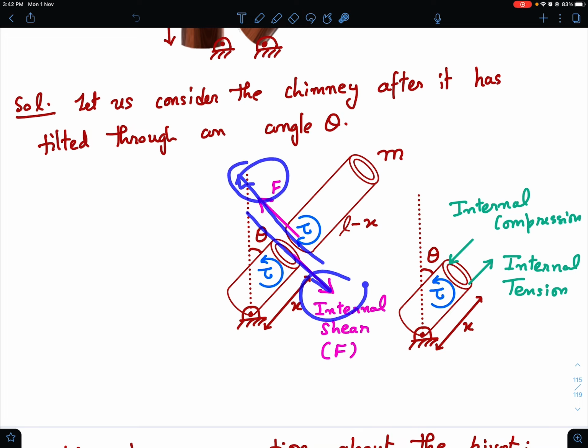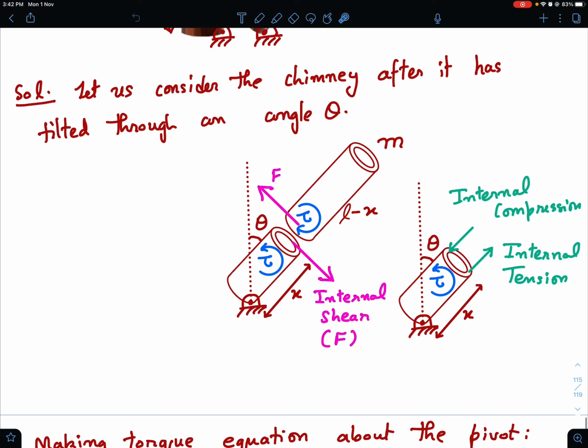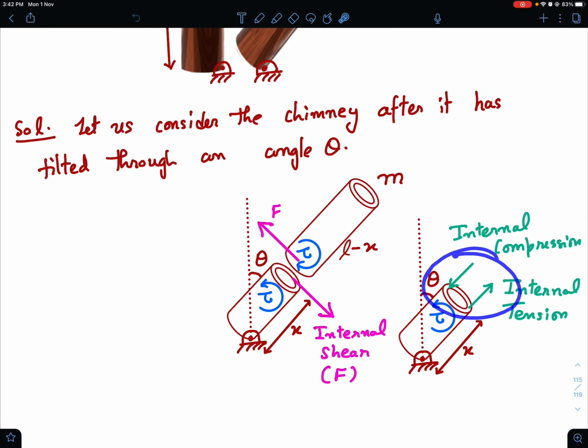Similarly, without loss of generality, the particles will be exerting some shear force. Let's say the shear force is capital F, with an action-reaction pair like this. Then I'll make the equations and solve for F. We'll solve for the torque required at section x and the shearing force required at a distance x, and then see where there is likelihood of rupturing.